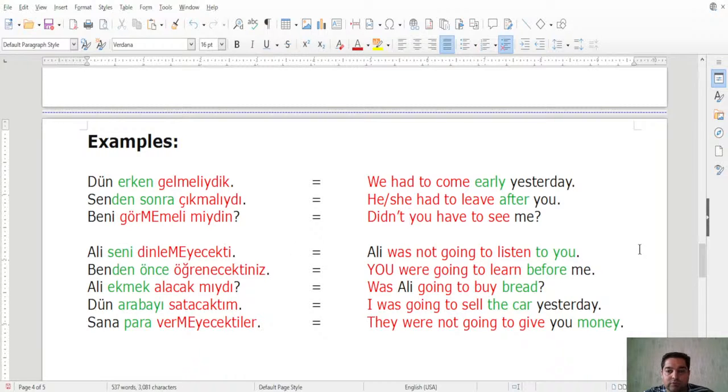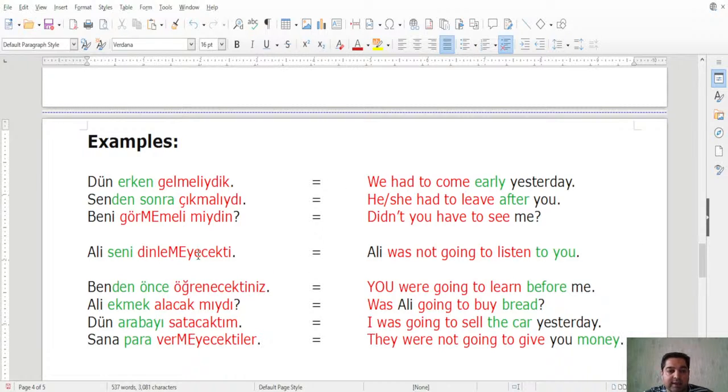For the fourth sentence here, Ali seni dinlemeyecekti. This was Ali was not going to listen to you. So dinle. This is just the negative of the past future tense. Yes, you're right, but we have to add that letter Y in between. That's a fusion letter Y. Görmeliydin, because we have two vowels coming together, right? So therefore we add this letter Y here, as a fusion letter.